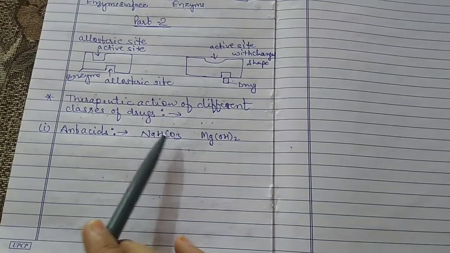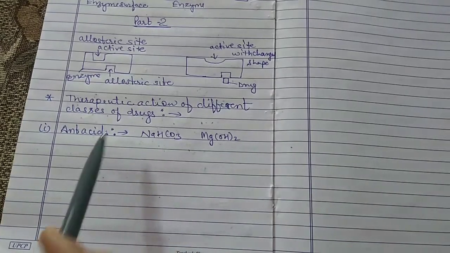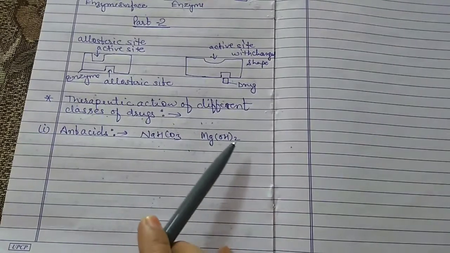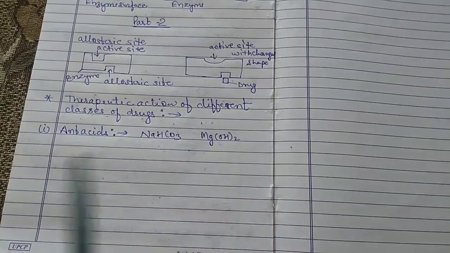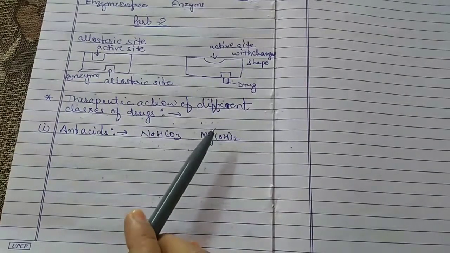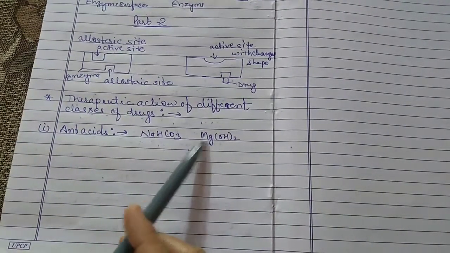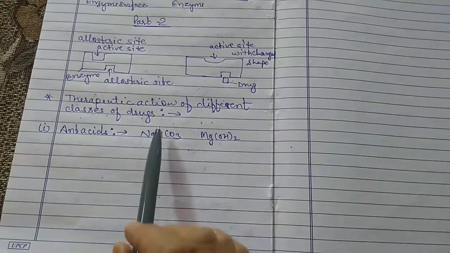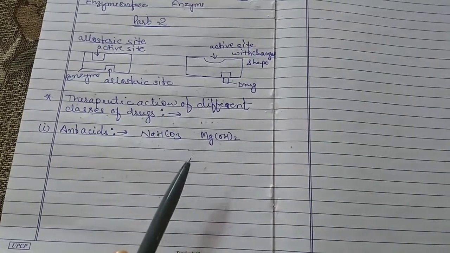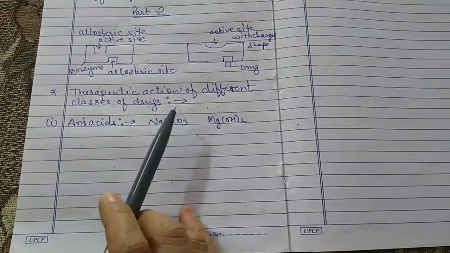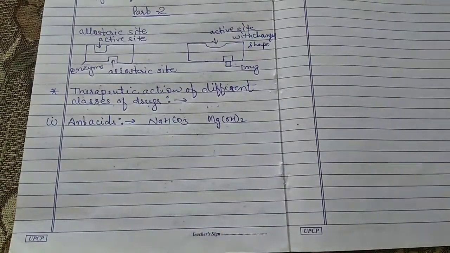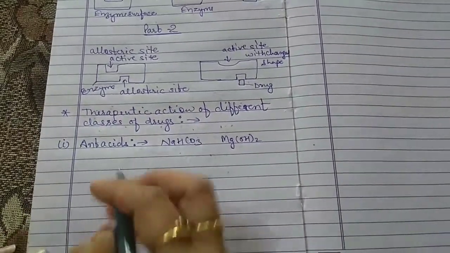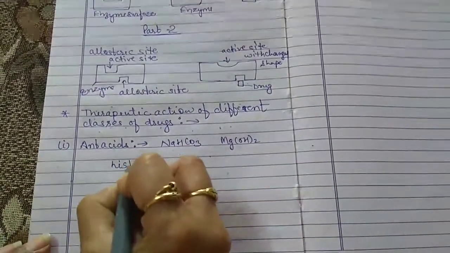In advanced stages, ulcers become life threatening, because hyperacidity, as we have already discussed, causes ulcers. So when the ulcers become very large or critical, they become life threatening, and the only treatment is removal of the affected part of the stomach. At that time, we have only the option of surgery. So a major breakthrough in the treatment of hyperacidity came through the discovery of a new chemical, that is histamine.